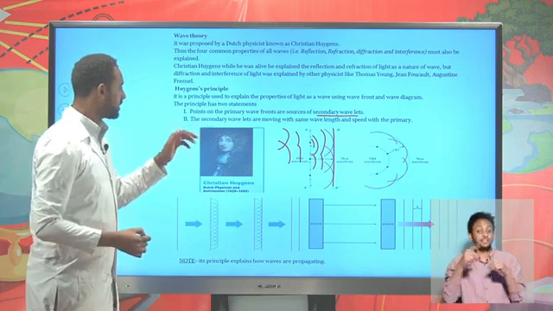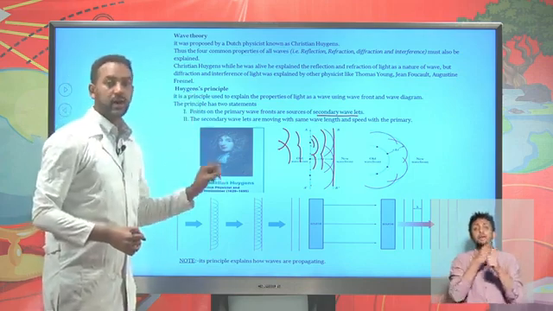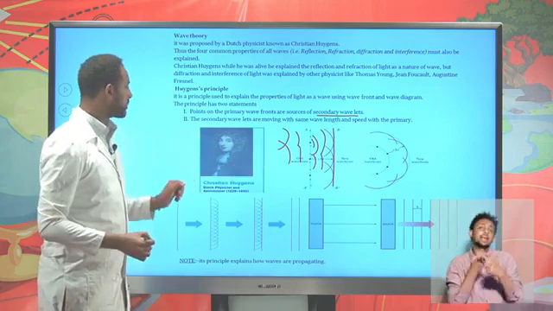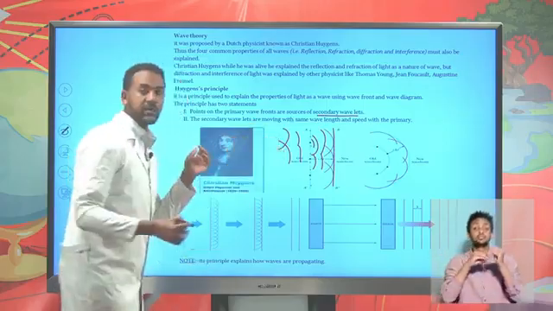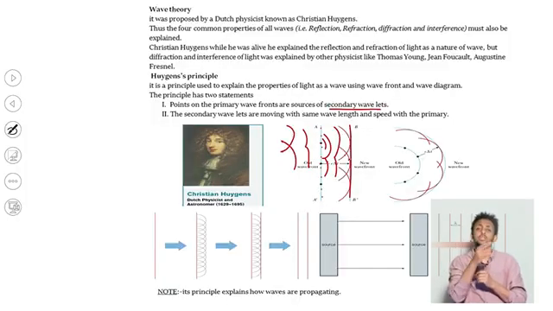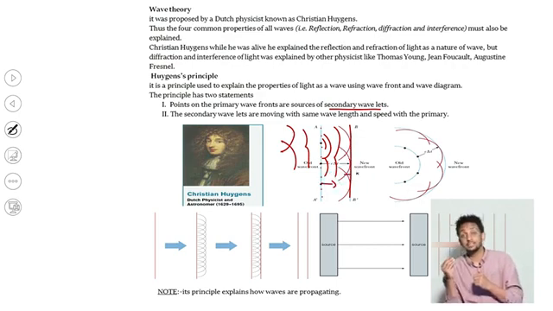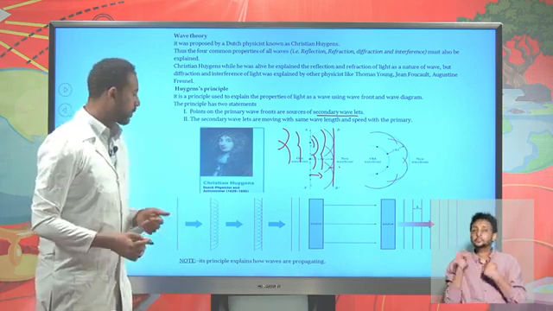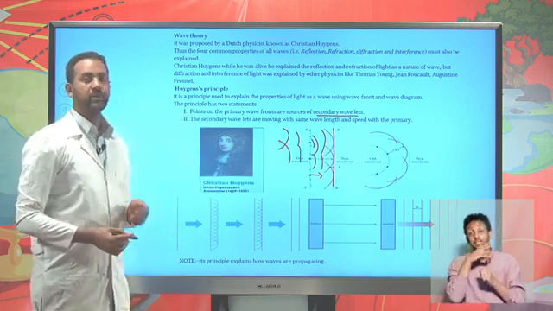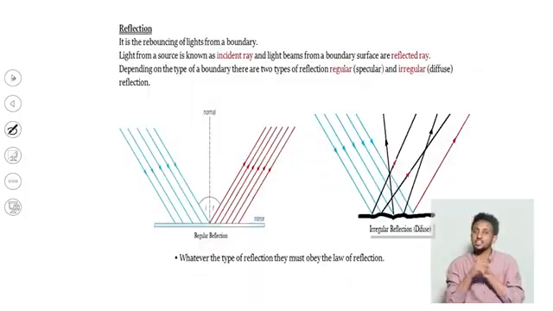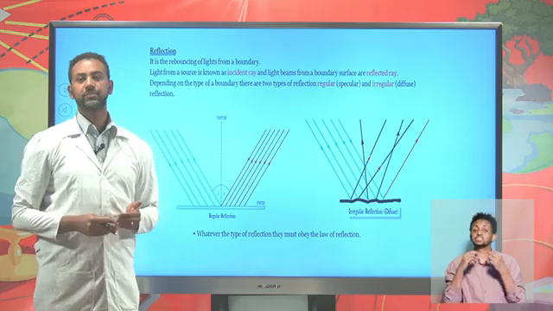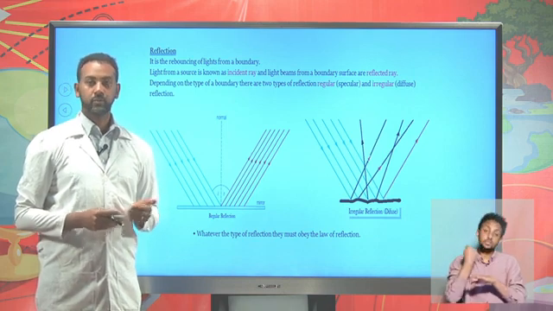So the first statement states that points on the primary wavefronts are the source for the secondary wavelets, and the secondary wavelets, those spherical wavelets, move with the same wavelength, the same frequency and speed as that of the primary wavefronts. So the primary wavefronts and the secondary wavelets have the same frequency. Keep that in your mind, and it's a very important law to prove the law of reflection, refraction and so on. Here, let's try to see some of the properties of waves: reflection, refraction, diffraction and interference, as we have previously discussed under oscillation and waves.